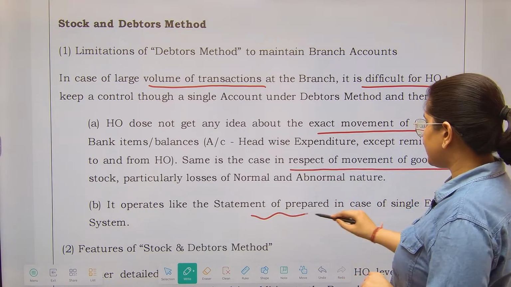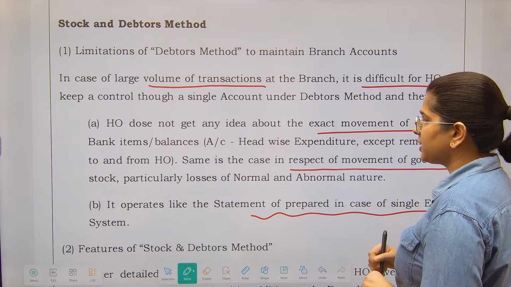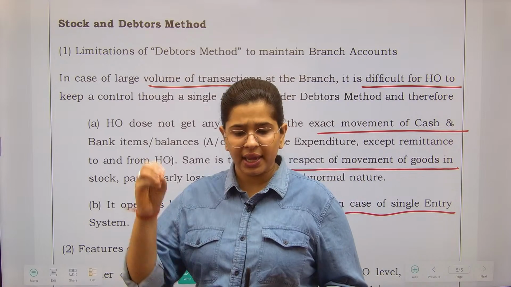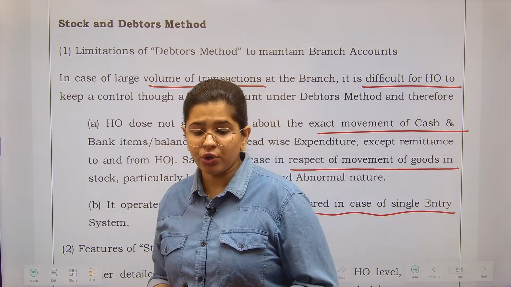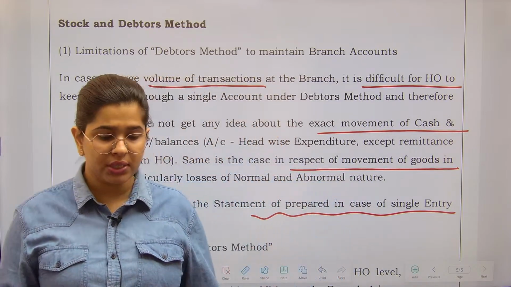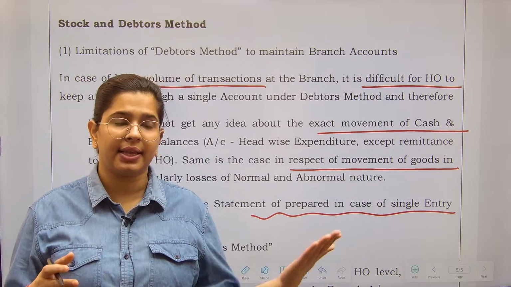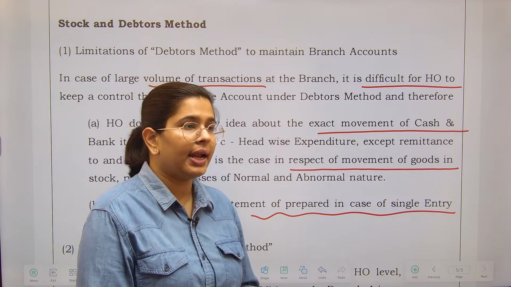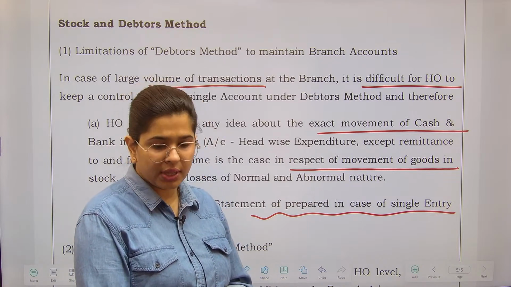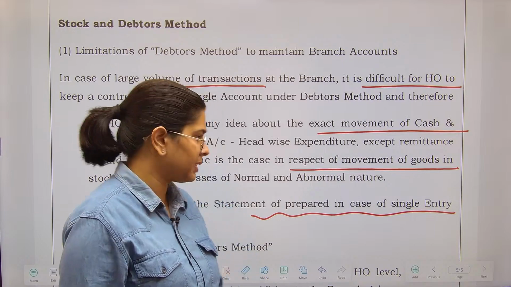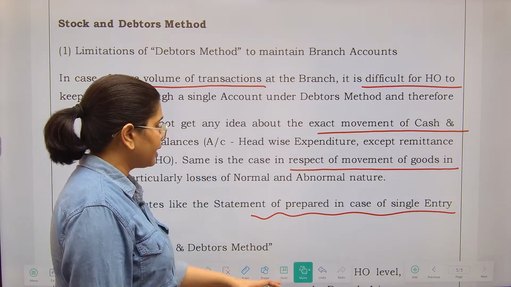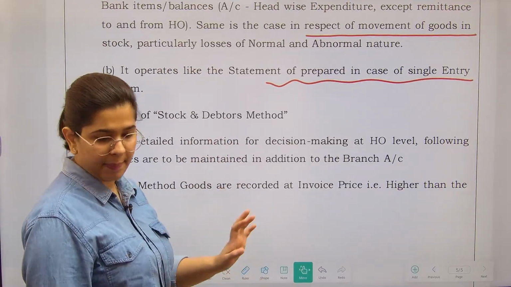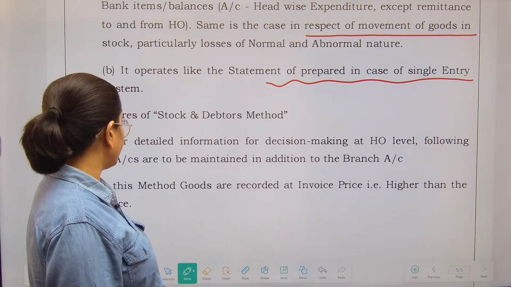It operates like a statement of affairs prepared in case of a single entry system, right? So what they are telling is you are putting everything into a single account, so you do not know the positions of separate things, like how your goods are doing, right? Whether debtors are being collected on time or not. So there are a variety of things that get missed out. So for the removal of such limitations, we have the stock and debtors method. What does the stock and debtors method talk about?